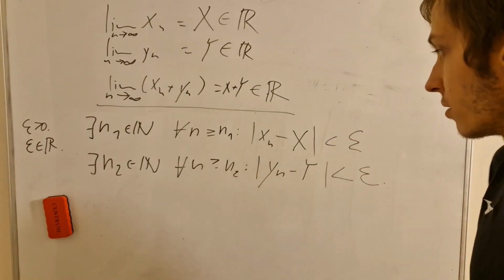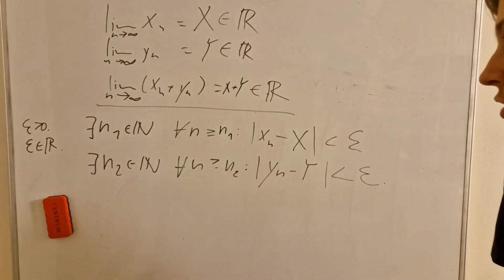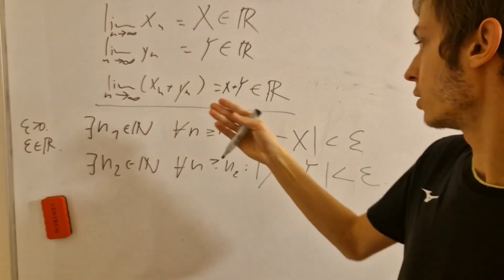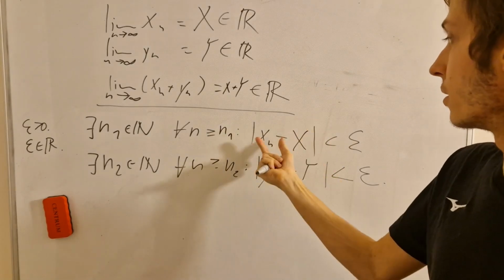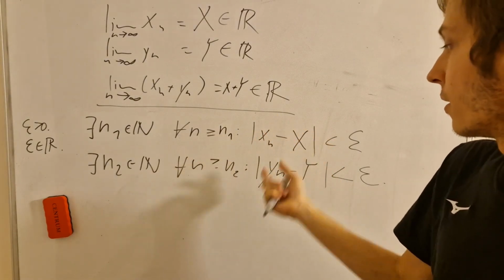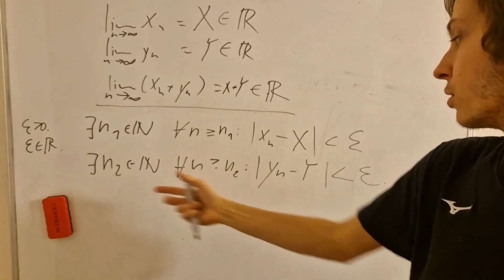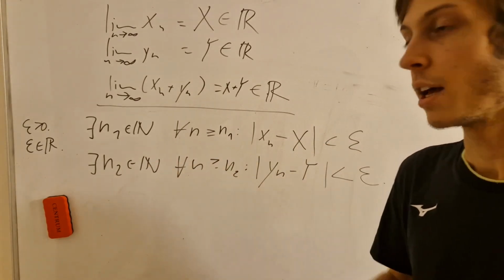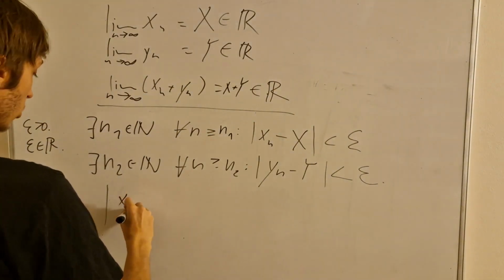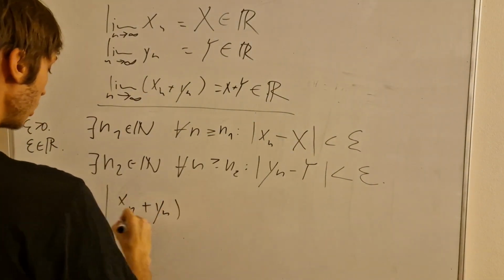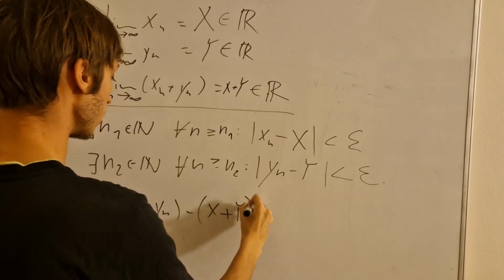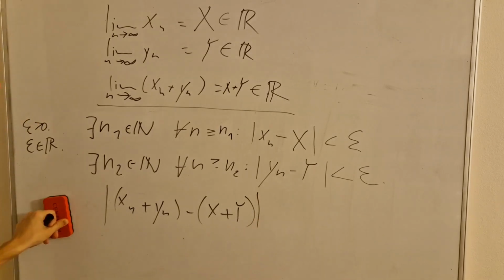It's very analogous, all right? So when we input a natural number beyond N1 into x_n, the term at that point will be very close to the limit value, and the analogous thing happens for y_n. And now let's take the limit. What's the trick? Well, we can take an absolute value and add the two sequences like this, and also subtract the limit values, putting it all into an absolute value.